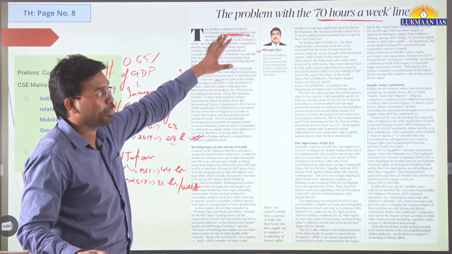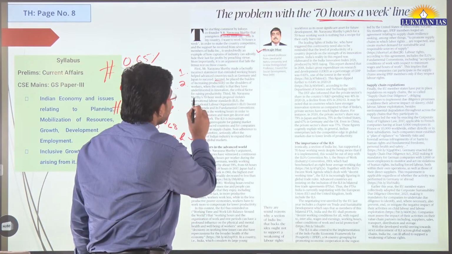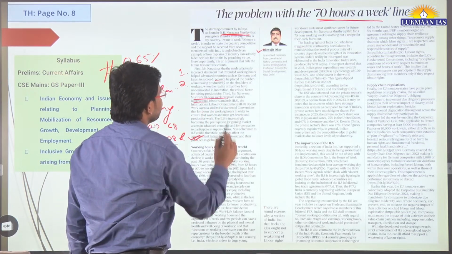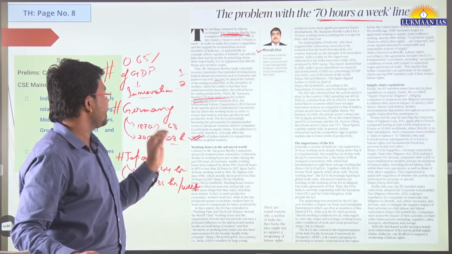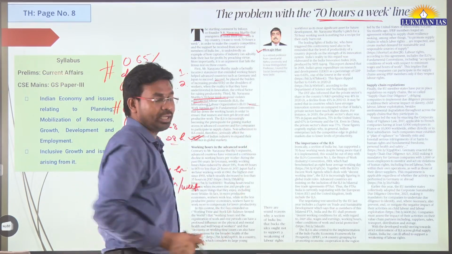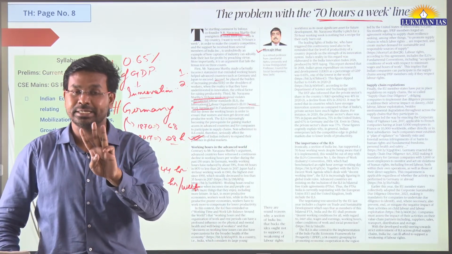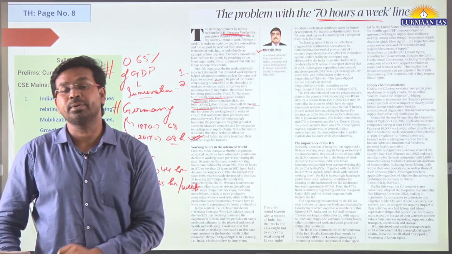The third problem with the proposition of 70 hours a week is that Mr. Narayan Murthy's proposal violates international labor standards and the International Labor Organization's decent work agenda. So this is the third problem with the proposal.